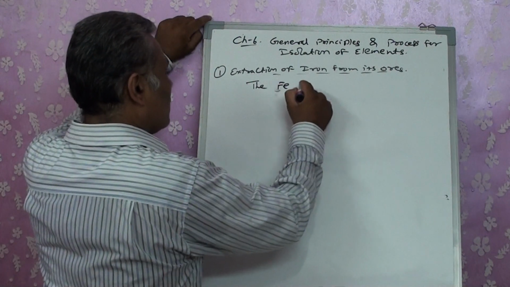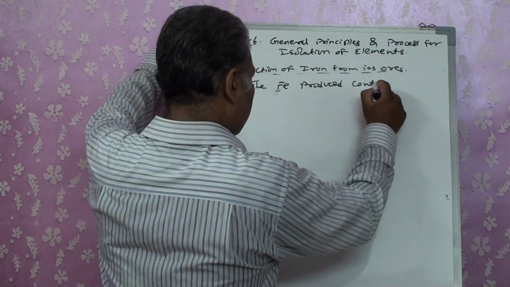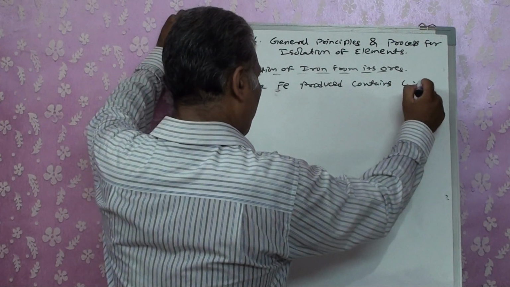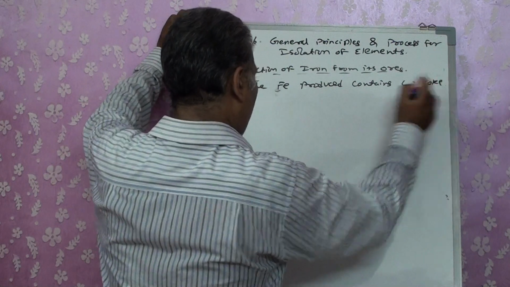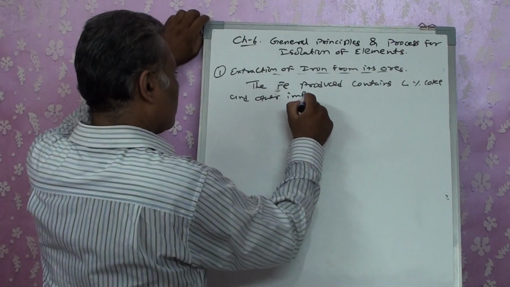The Fe produced contains 4% coke and other impurities.